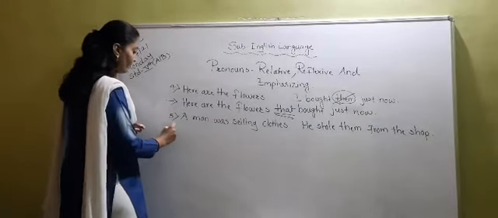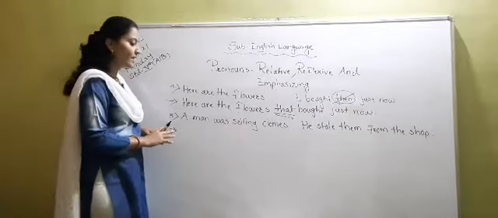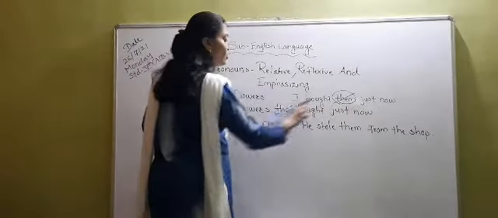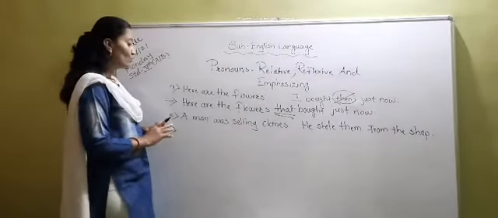Now see the fifth one. A man was selling clothes. This is the first sentence. He stole them from the shop. This is our another sentence. Again we have to join these two sentences.